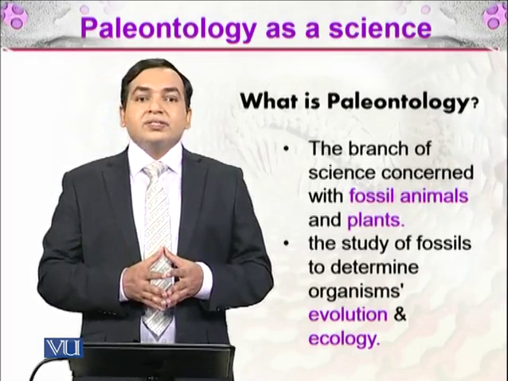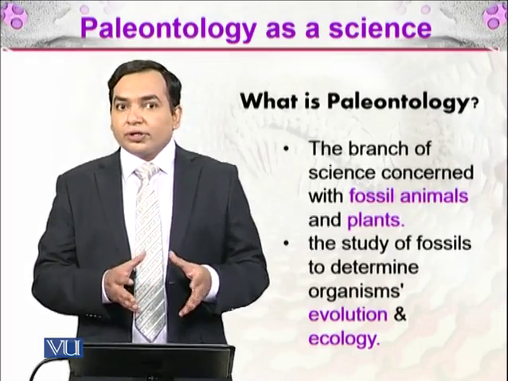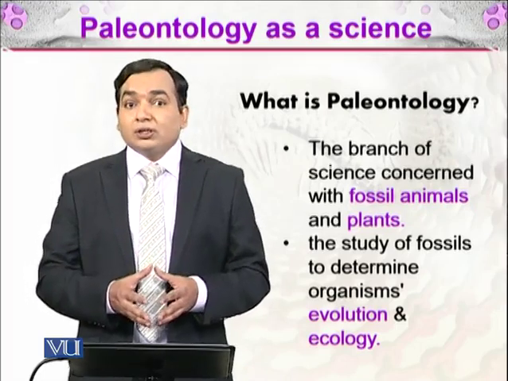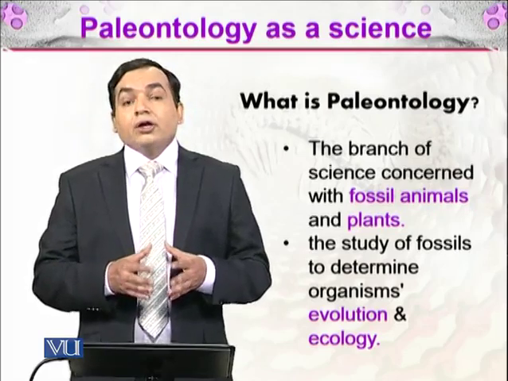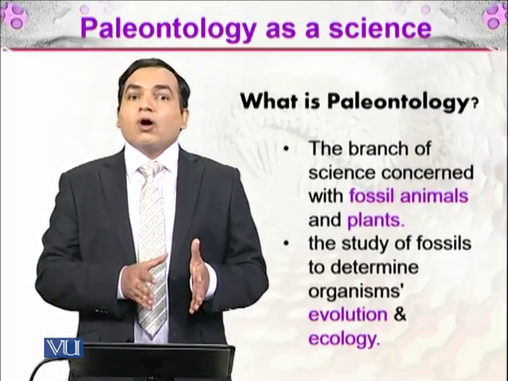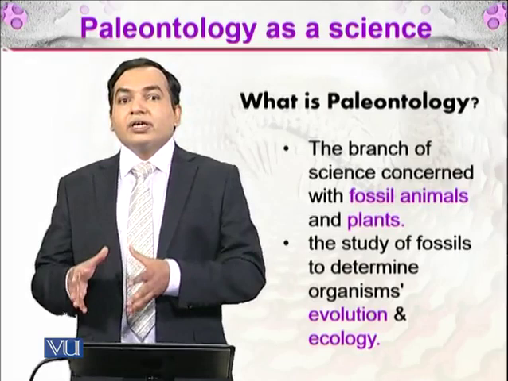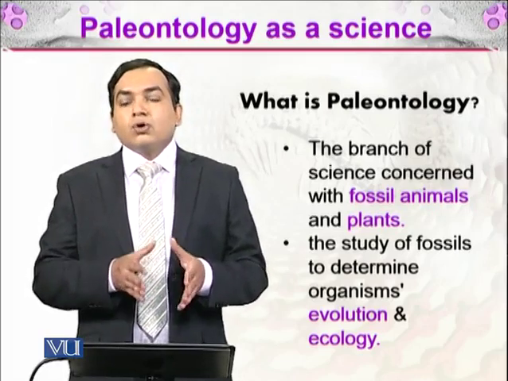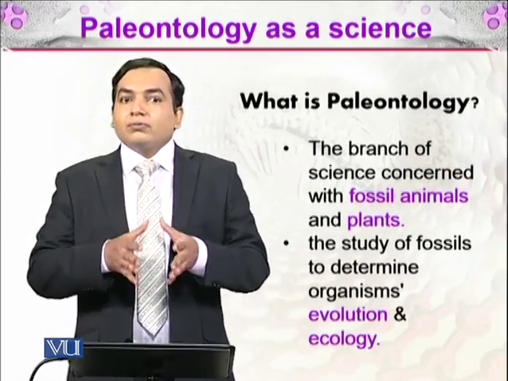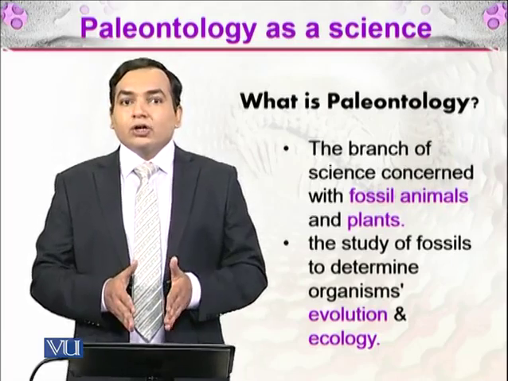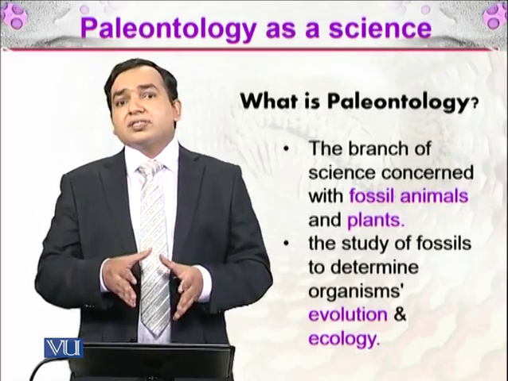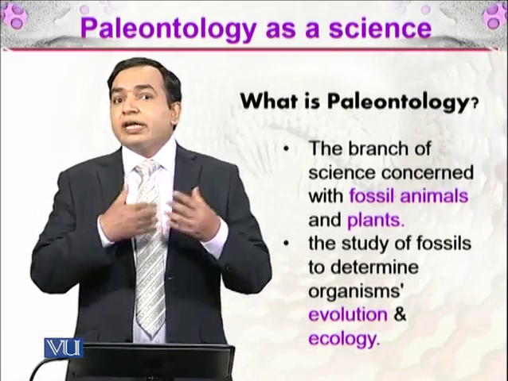The next thing we study is the ecology of those organisms. Ecology is the interaction of an organism with its environment. So we study the evolution and ecology of the past organisms that lived in the previous time.